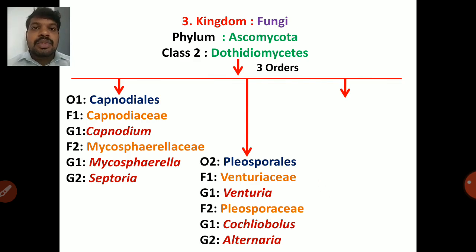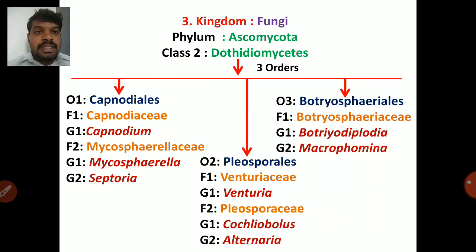So there are 2 stages in fungi, asexual and sexual. So sexual stageல ஒரு நேம் இருக்கும், asexual stageல ஒரு நேம் இருக்கும். So Helminthosporium is a brown spot causing fungi னு தெரியும் இல்லையா. ஸோ அதில் அந்த Helminthosporium உடைய sexual form என்னன்னு பார்த்தீங்கன்னா Cochliobolus. Then Alternaria, one of the important fungi. Next one is Botryosphaeriales, third order. Family 1 is Botryosphaeriaceae, genus 1 Botryodiplodia, and genus 2 is Macrophomina. Macrophomina causes root rot diseases in pulses.